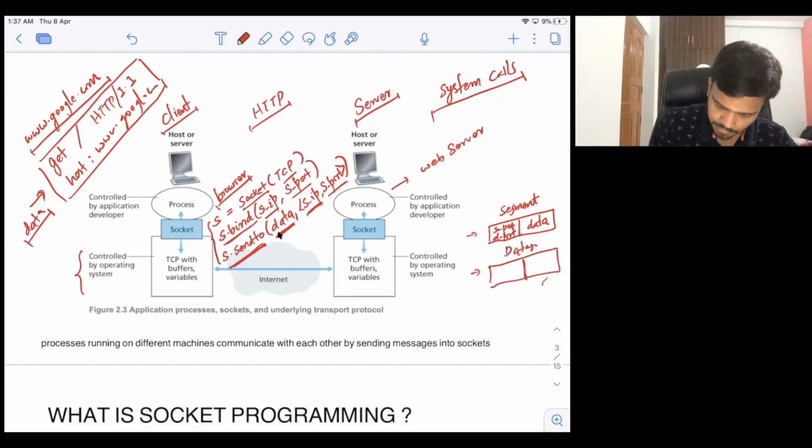So in the payload field, you will have this segment. And here you will have the network layer headers. Important ones are source IP address and destination IP address. Okay. Now after this is created, next it will go to the data link layer, right?